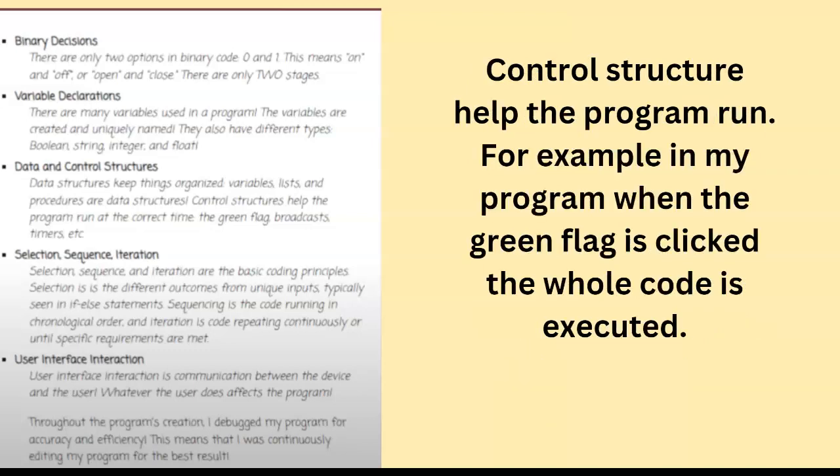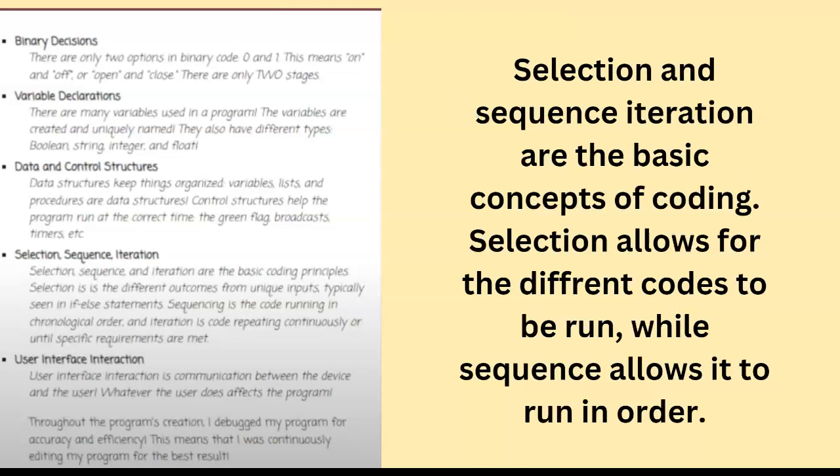Control structure helped the program run. For example, in my program, when the green flag is clicked, the whole program was executed. Selection and sequence iteration are the basic concepts of coding. Selection allows for the different codes to be run, while sequence allows it to run in order.